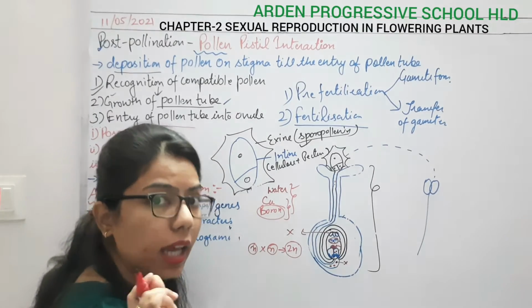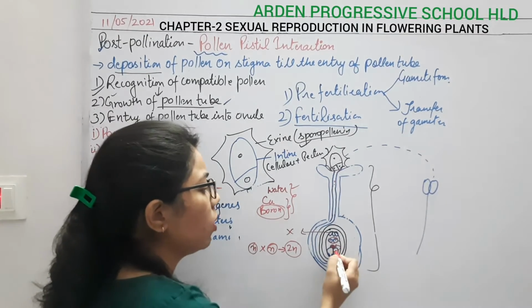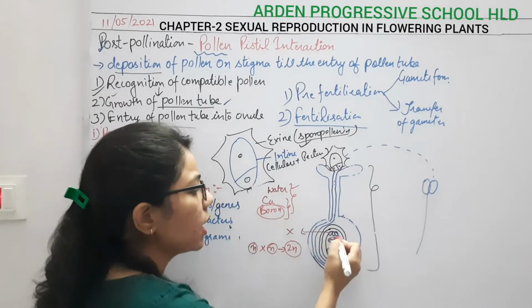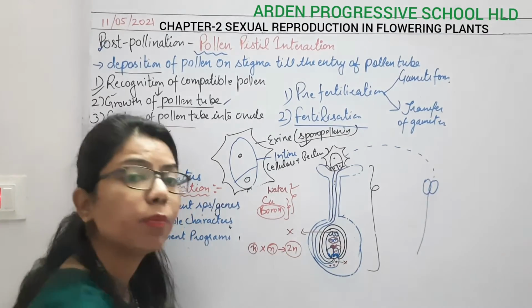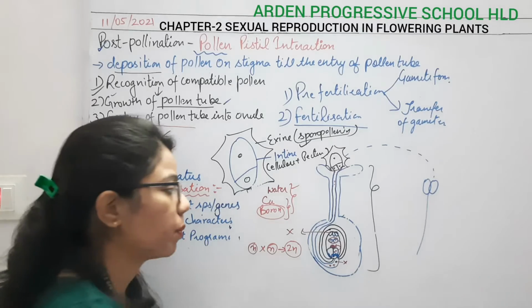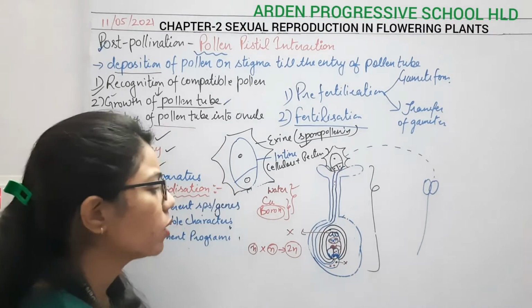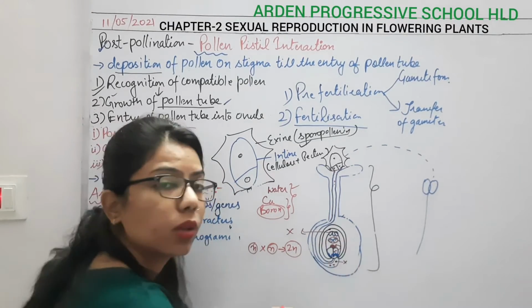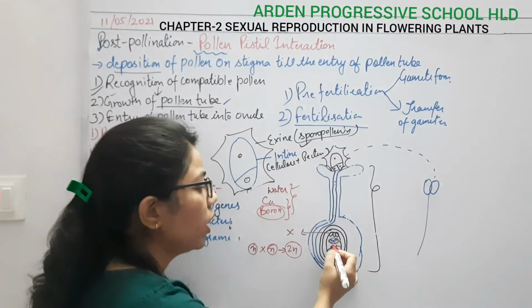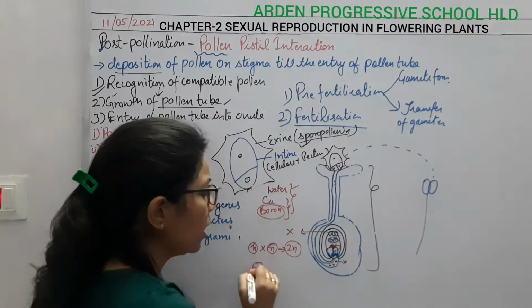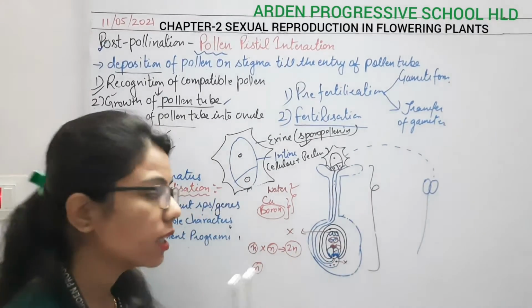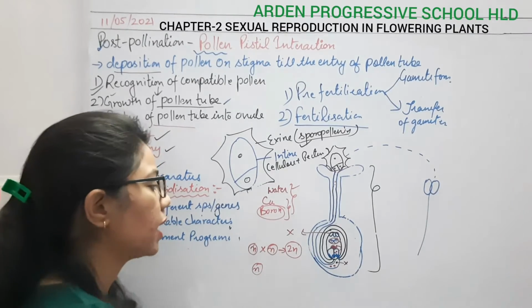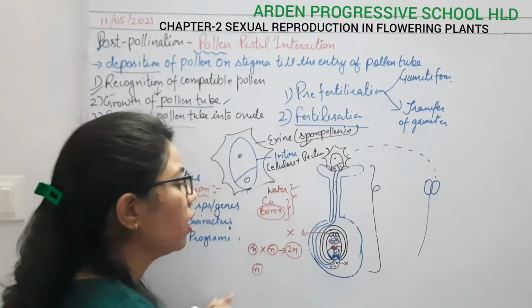After that, one of the nuclei will move towards the egg cell, and one of the nuclei will move towards the center part, which is known as the polar nuclei, because it is present at the center. So one male nucleus moves with the haploid egg, and one moves towards the center one. We will understand how it happens in another topic, double fertilization.